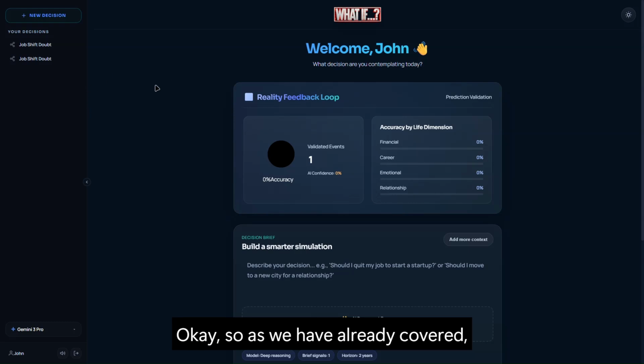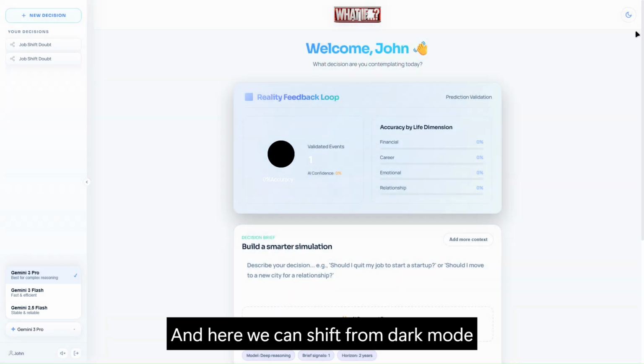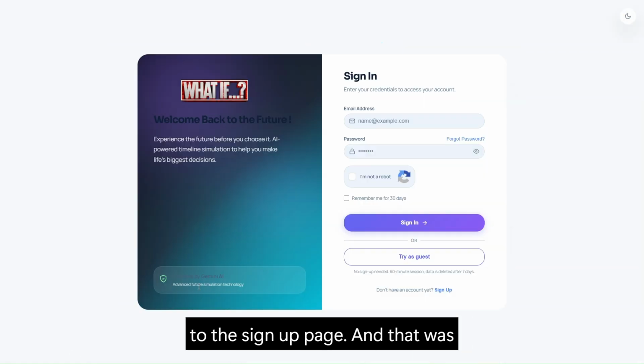Okay, so as we have already covered, these are the history of our decisions, and this is the model we can choose. This is the temporary ID. We can mute this tab, and then we can also log out. And here we can shift from dark mode to light mode for better viewing, I guess. And then let me log out. We are back to the sign up page, and that was our project.